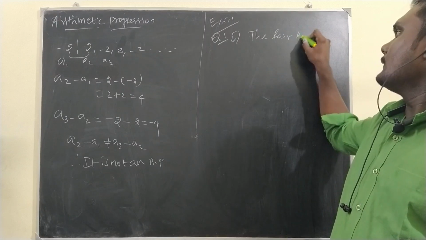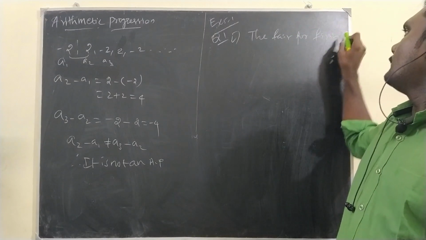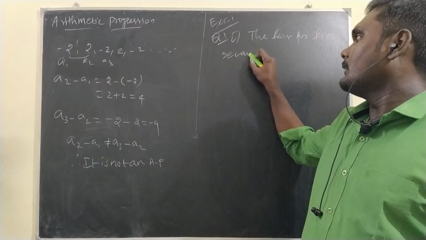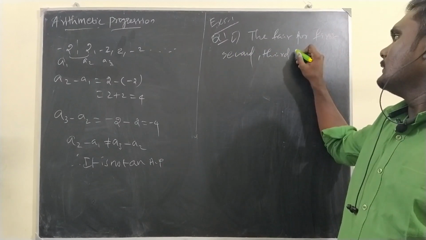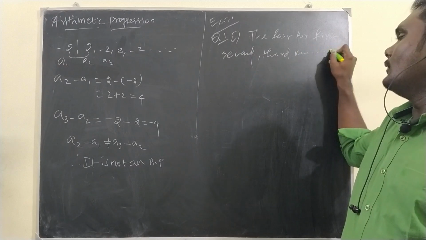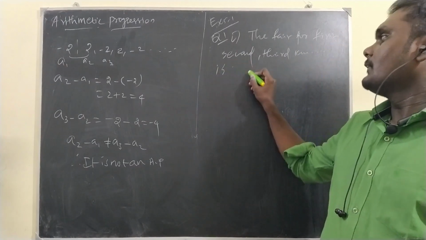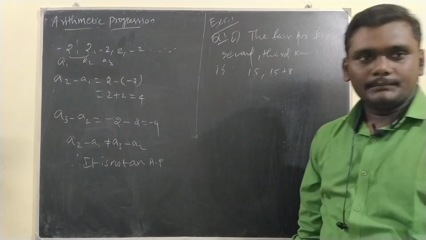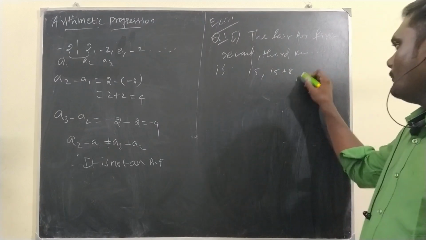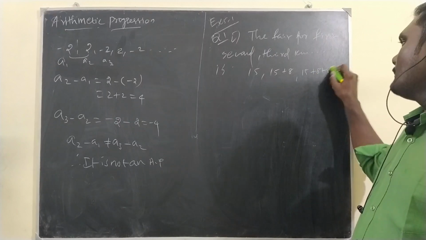Initially, the fare for the first, second, third kilometers and so on: first kilometer 15, second kilometer 15 plus 8, third kilometer 15 plus 8 plus 8.